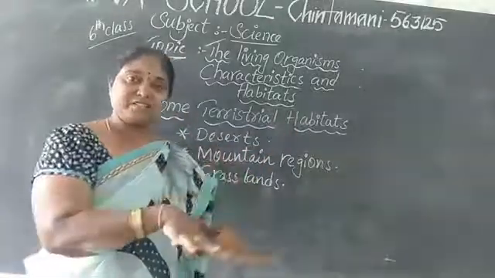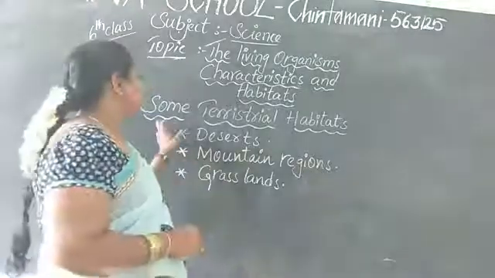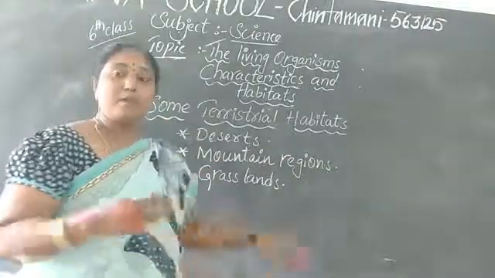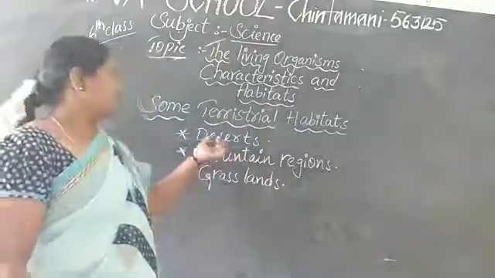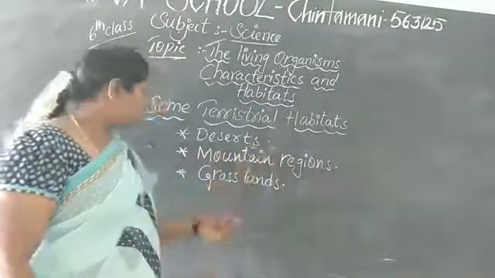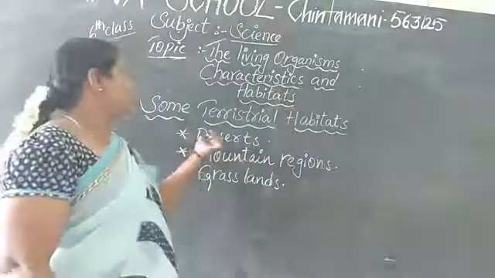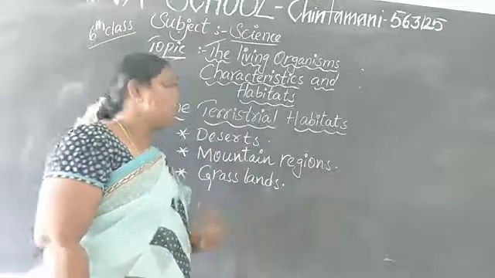Terrestrial means which is on the land. We are going to learn about the desert habitats, mountain regions and grasslands.